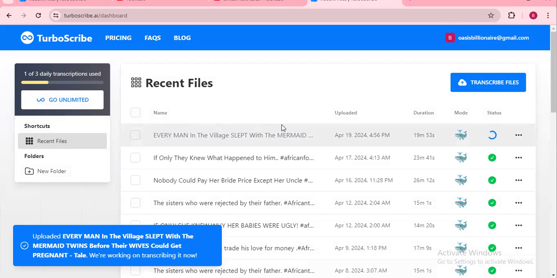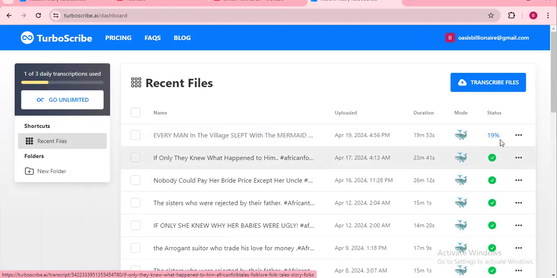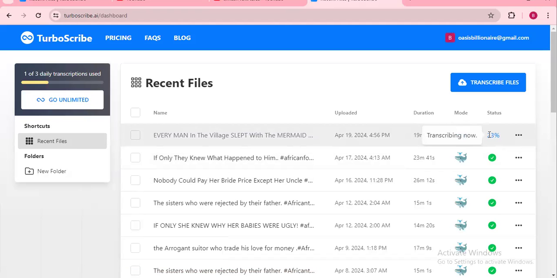This is the particular video whose script we want to utilize to create our own unique version. You can see it's processing right now. The status is showing transcribing now. You see the percentage here of the stage of the transcription going on. It's right now at 12%. Once it reaches 100% and is done and has this green tick, we can then move on to the next step.